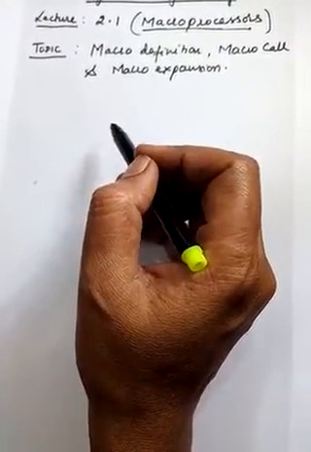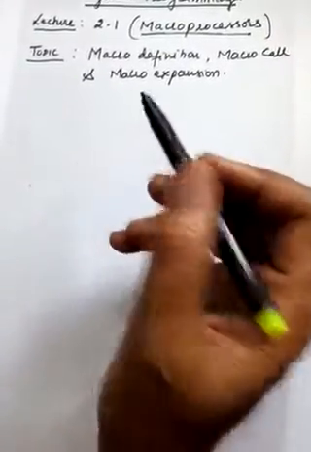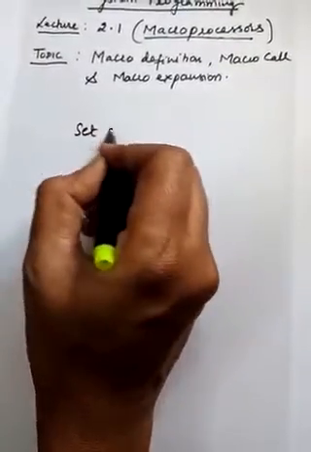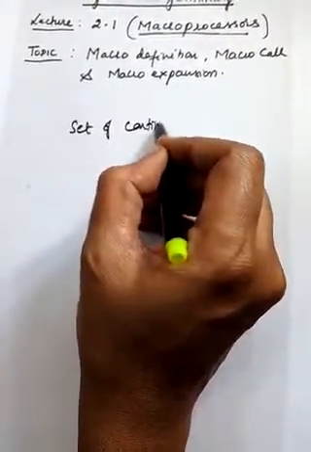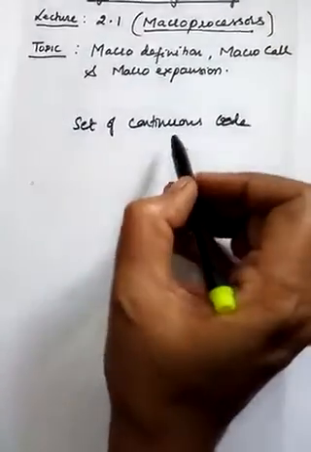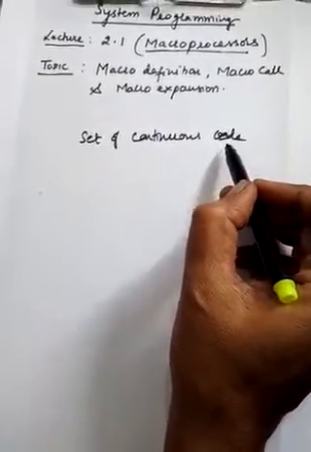So now the system programmers have given a facility for the programmer to abbreviate this set of continuous code. So what is this here? Continuous code means the continuous instructions, set of instructions which he is using repeatedly in his program.